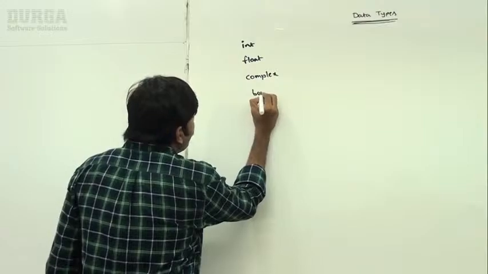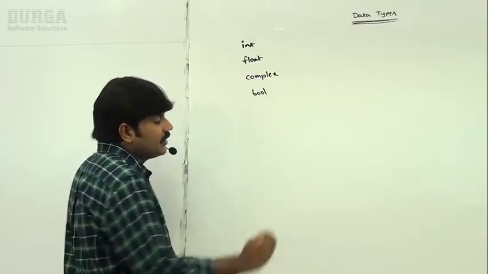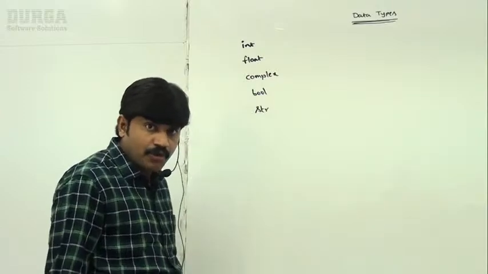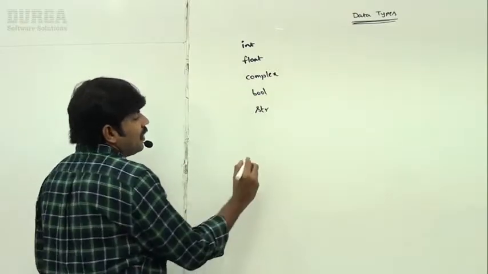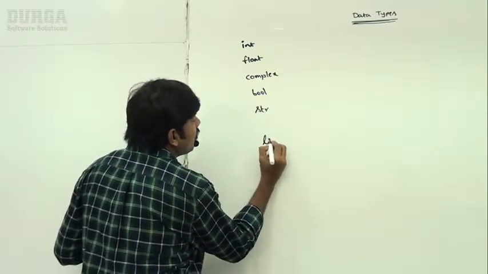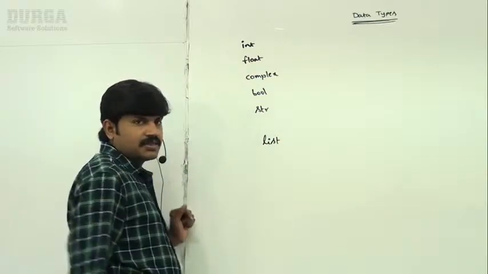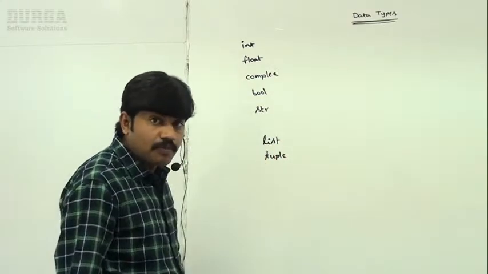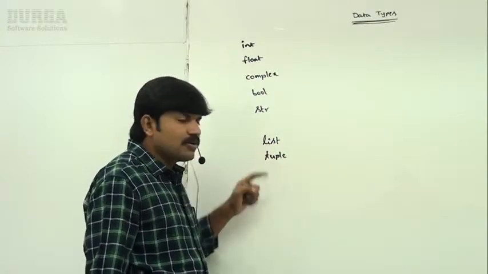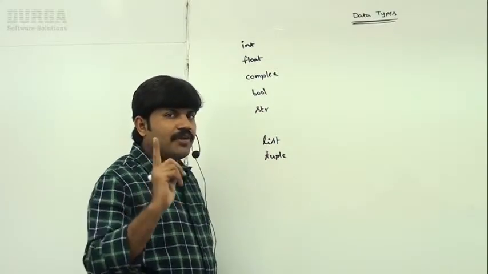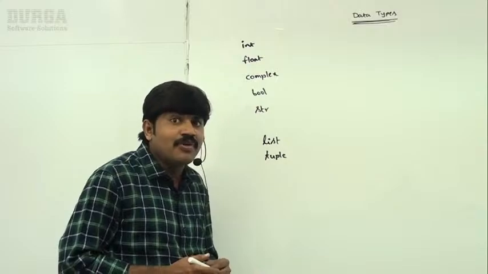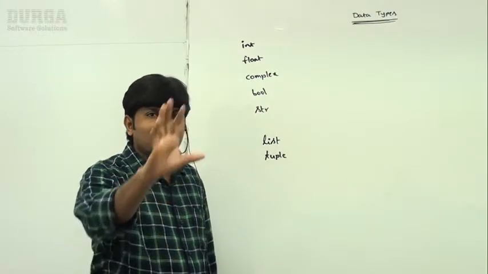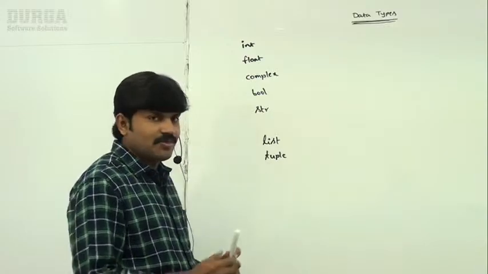Next, bool data type. Bool means what? Boolean. Next, str is available. Str means what? String type. Okay. So next, and after that, do you know list data type? List data type. Tuple. Some people may pronounce it as a tuple. Tuple data type, list and tuple. The most valuable, very important question for the interview room: what is the difference between list and tuple? Without this question, there is no Python interview, man. So take very special care.